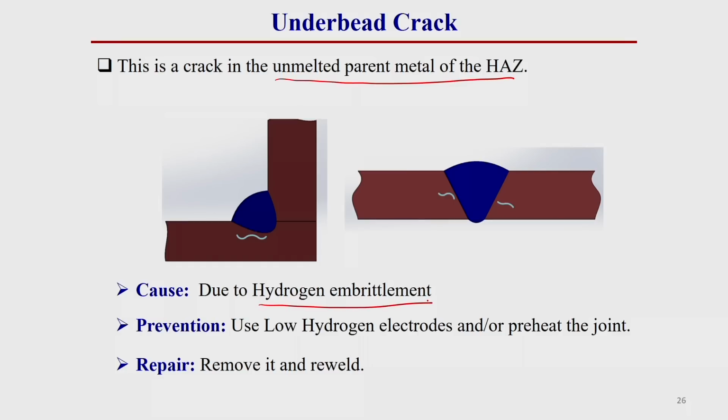In this zone, this crack occurs due to hydrogen embrittlement. I have already discussed hydrogen embrittlement in detail. So, the prevention of this crack is to use a low hydrogen electrode and preheat the joint. How can we repair this? Remove it and re-weld it. In every case, the main repairing technique is just to remove that crack portion and re-weld it. The crack should not be there, because the crack should be removed thoroughly, and after that re-weld it.